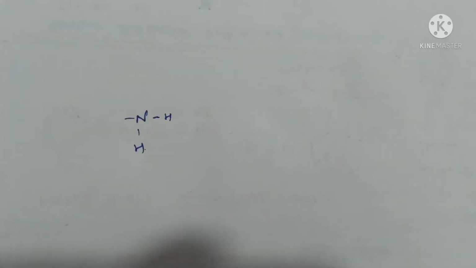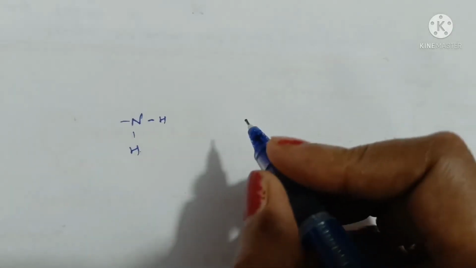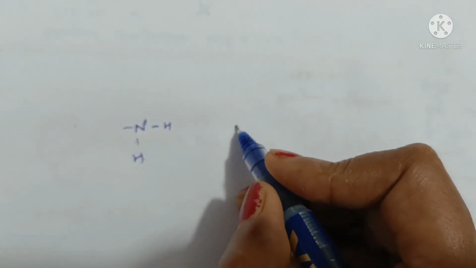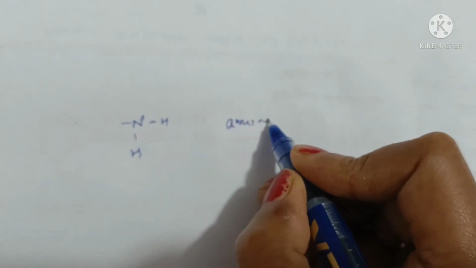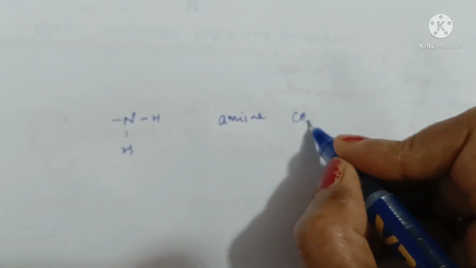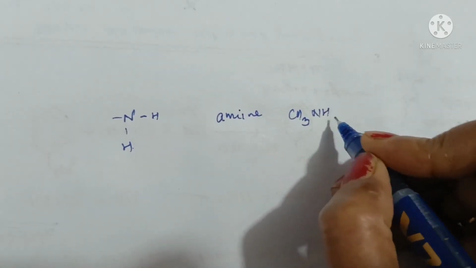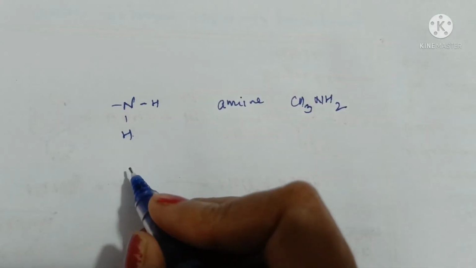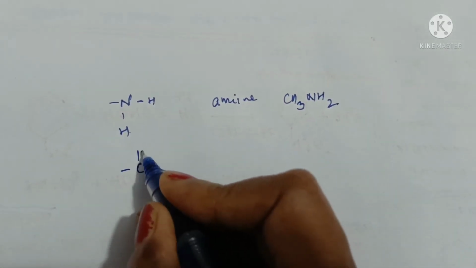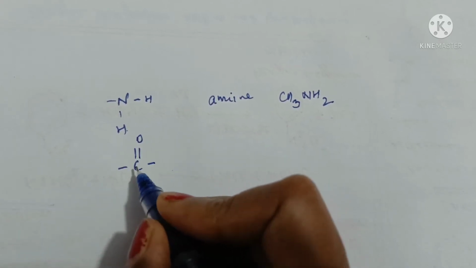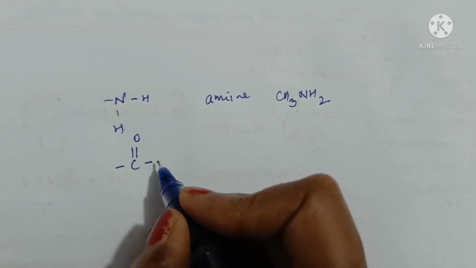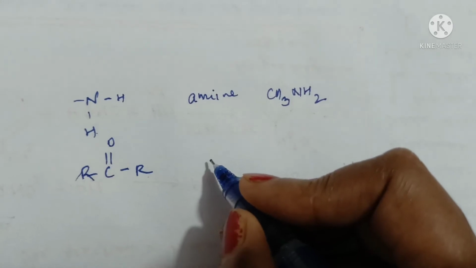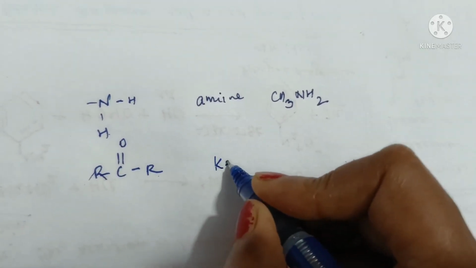Similarly, if the group is NH2, then the family will be called amine, and the example can be CH3NH2. This is methyl amine. If there is alkyl group on either side of carbon double bond oxygen, then the family is ketone.